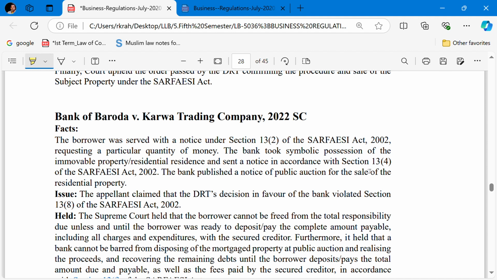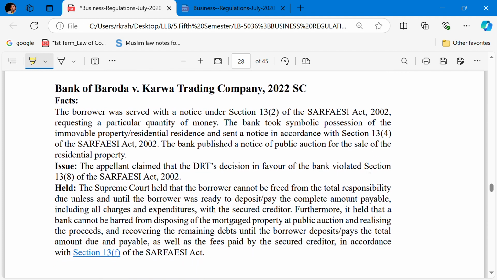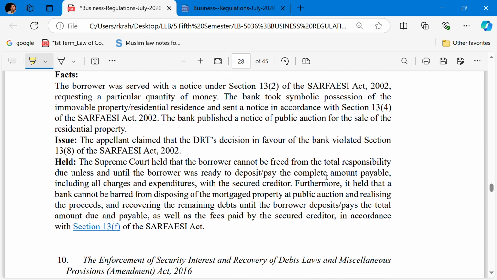The issue involved the appellant claiming that the DRT decision in favor of the bank violated Section 13(8) of the SARFAESI Act. The Supreme Court held that the borrower cannot be freed from the total responsibility due unless and until the borrower is ready to pay the complete amount payable, including the charges and expenditures, to the secured creditor.